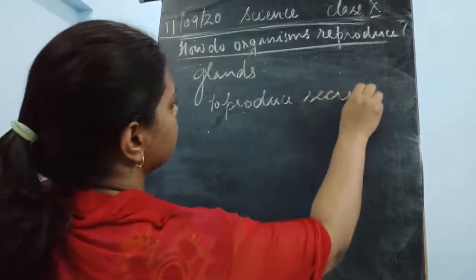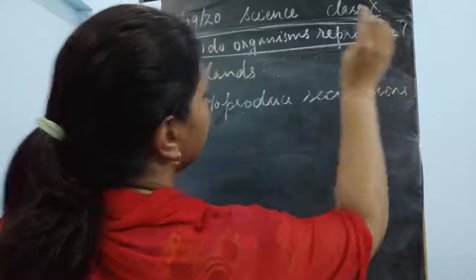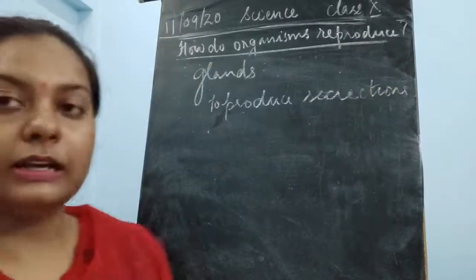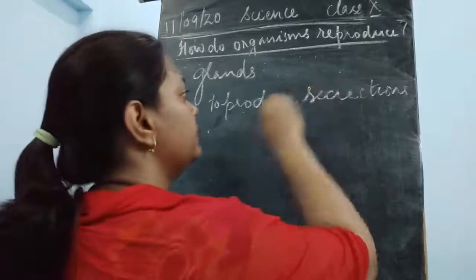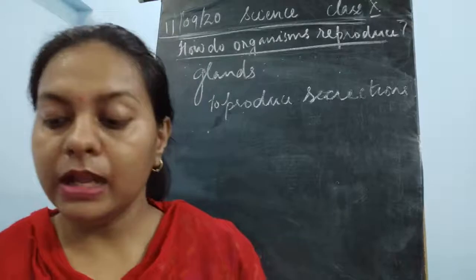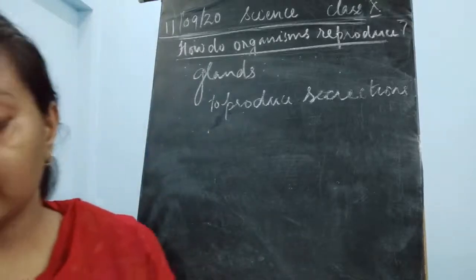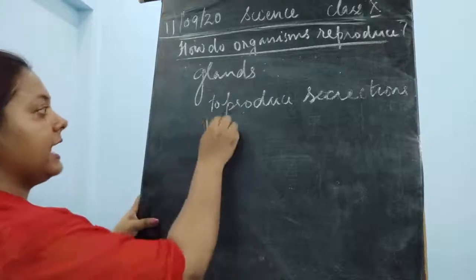What is the meaning of the word secretion? Secretion is a liquid, a solution, a nutrient which is provided to the sperm so that they become mature. They produce different secretions which add nutrition